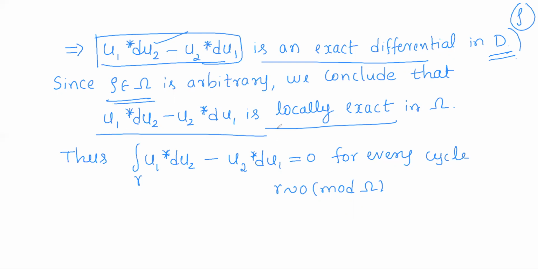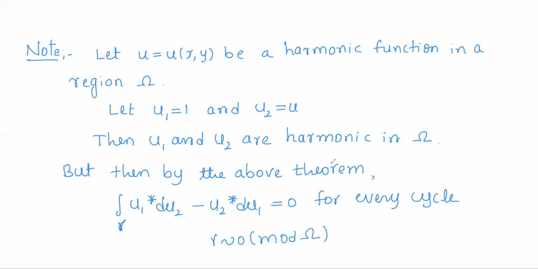It implies that u1 star du2 minus u2 star du1 is a locally exact differential in omega. Hence, by a result we just quoted about locally exact differentials, its integral over any cycle homologous to 0 is 0. So which gives you the result.